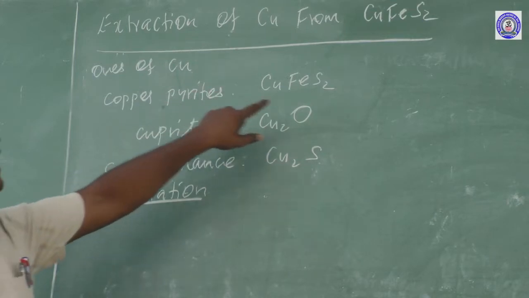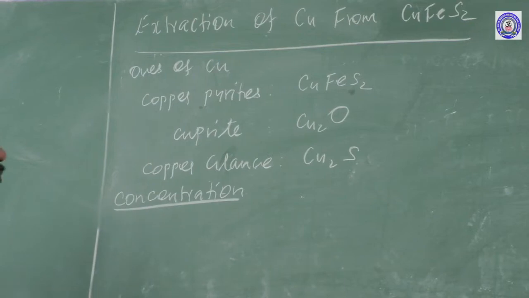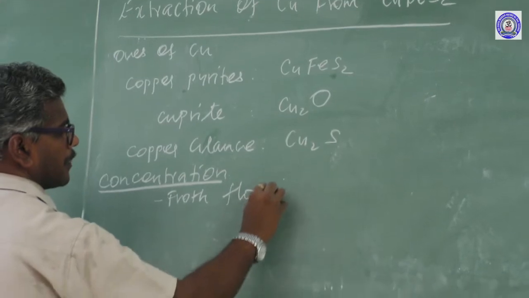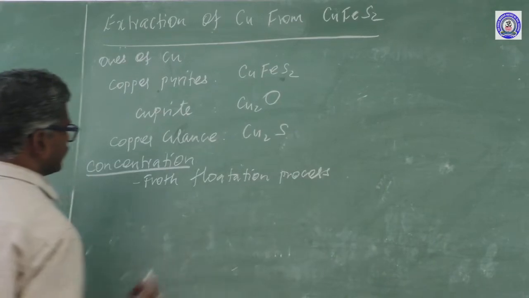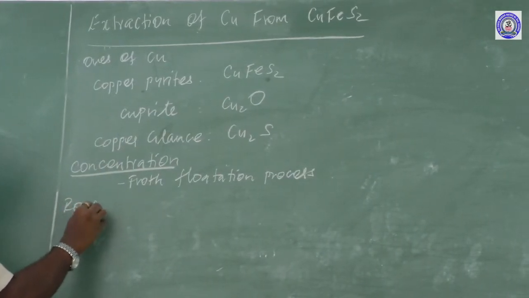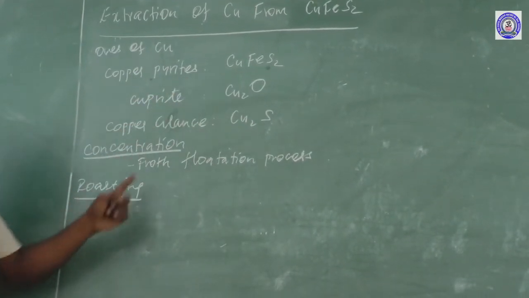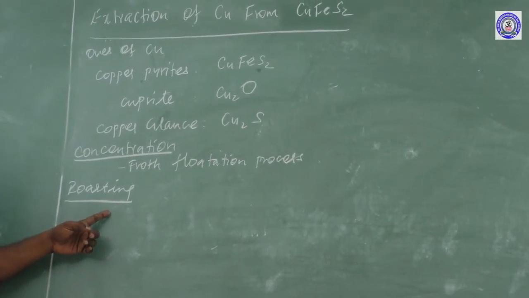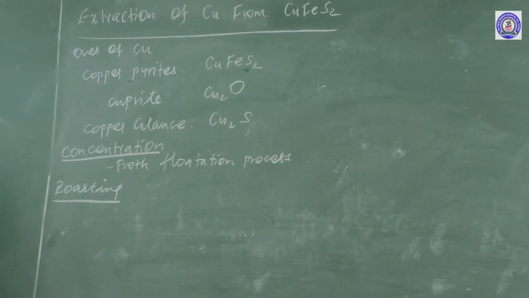The major ore is copper pyrite. Copper pyrite is a sulfide ore. Sulfide ore is concentrated by the froth flotation process. Another one is roasting. What is the meaning of roasting? Sulfide ore is treated with a regular supply of air to form oxide, in order to remove impurities like sulfur, phosphorus, arsenic, etc.